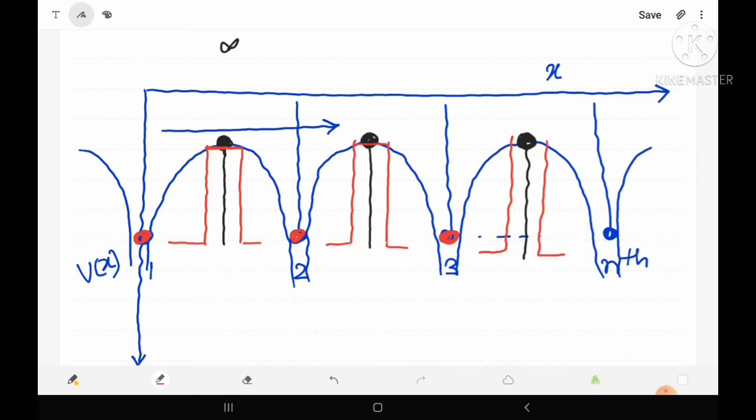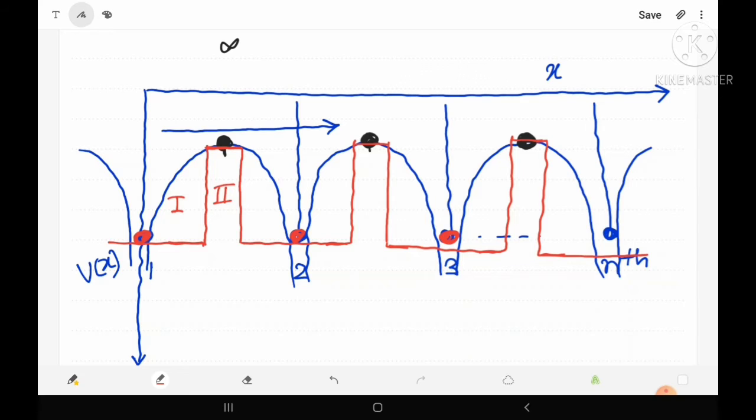Suppose let us try to draw the two types of zones. Now first of all, which types of zones will be there? Let's see. Here the first type of zone is where the electron will be affected by the atom, and this is the second type of zone where the electron will not be affected by any of the atoms. So the entire region of the solid may be divided into two types of zone, first zone and second zone.